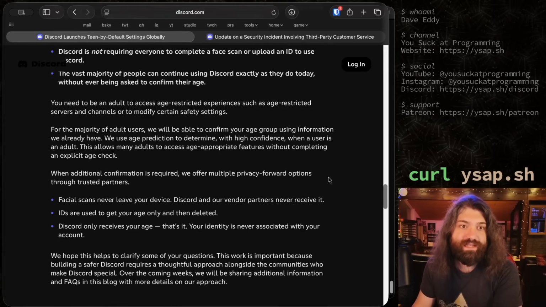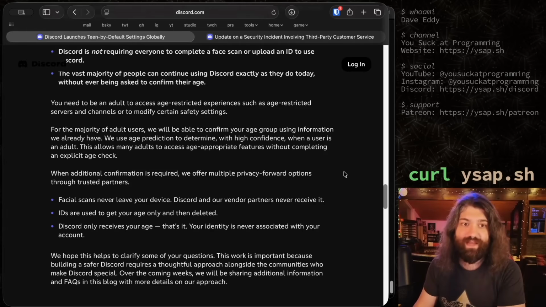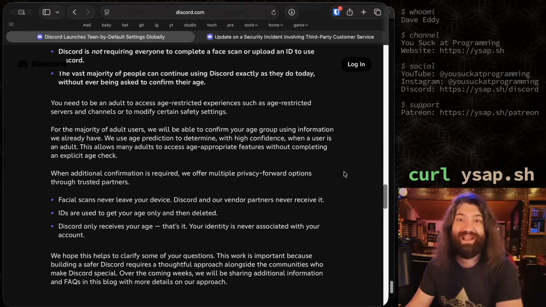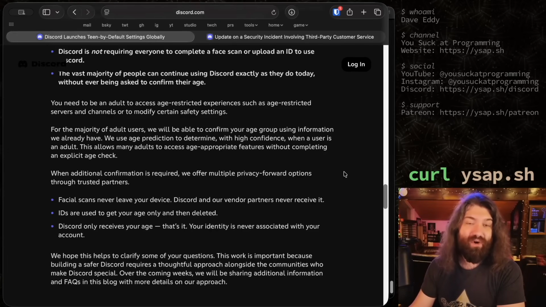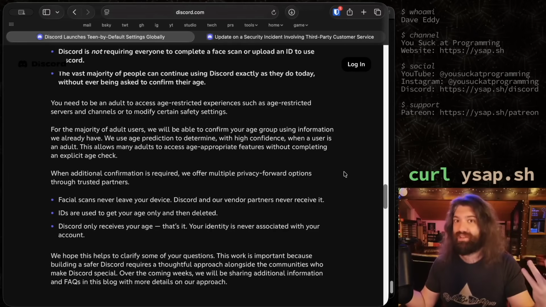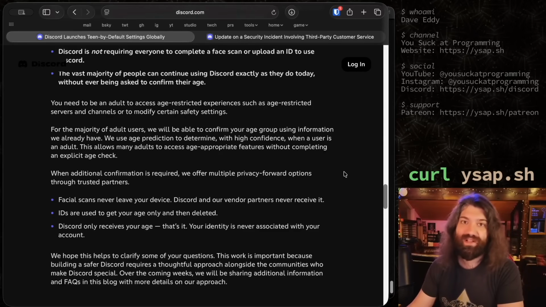"You need to be an adult to access age-restricted experiences, such as age-restricted servers and channels, or to modify certain safety settings." That makes sense. I think that makes perfect sense. The issue is just, how do you prove you're an adult? That always comes back down to my issue. I think it's good. You need to be an adult to access adult content. I'm all for that. Like I said, we have the overarching philosophical issue of how do you prove you're an adult without also proving your identity in the same way.